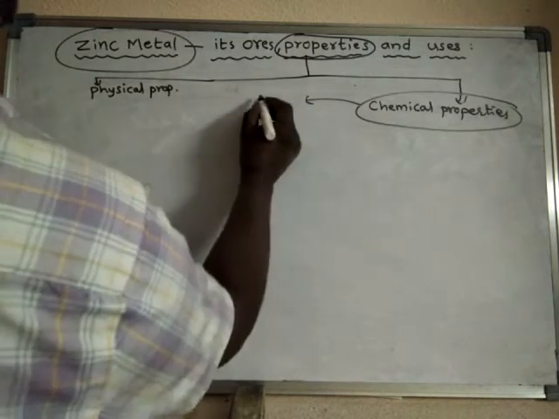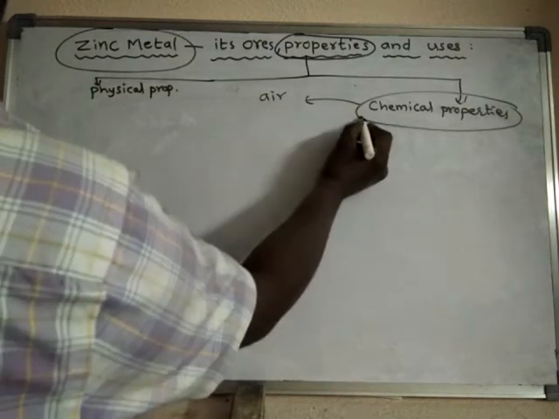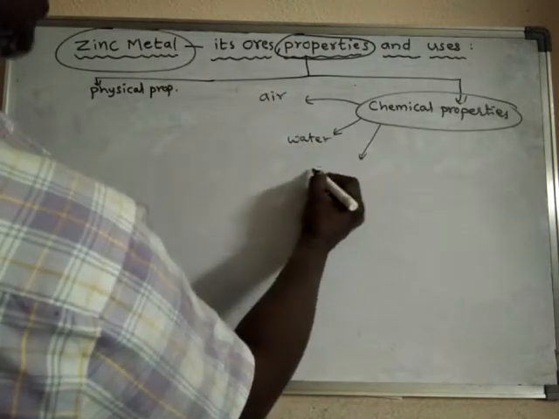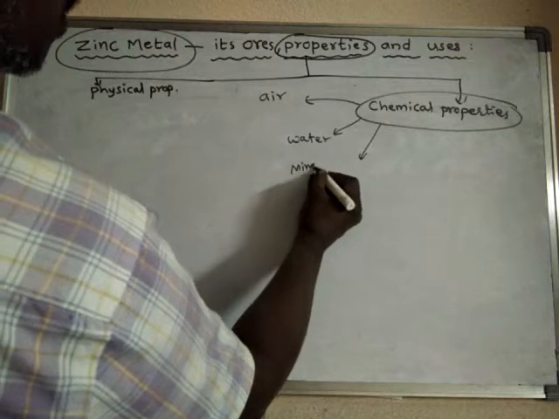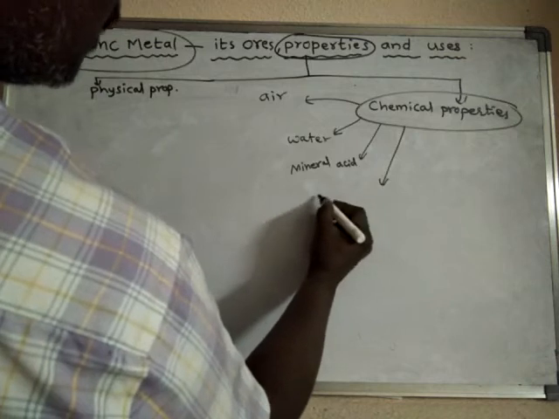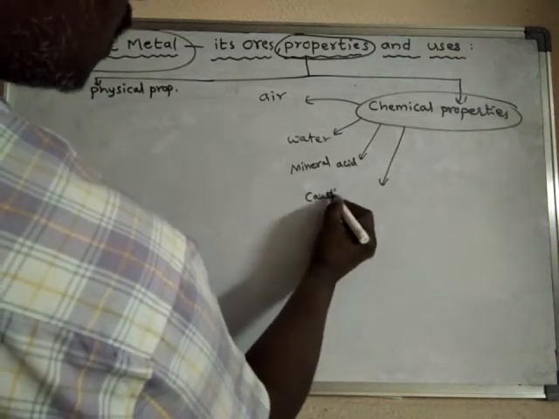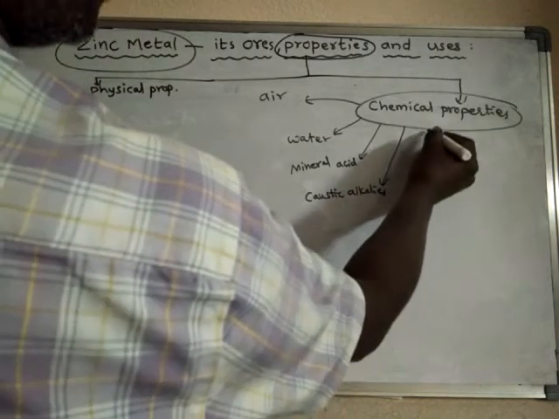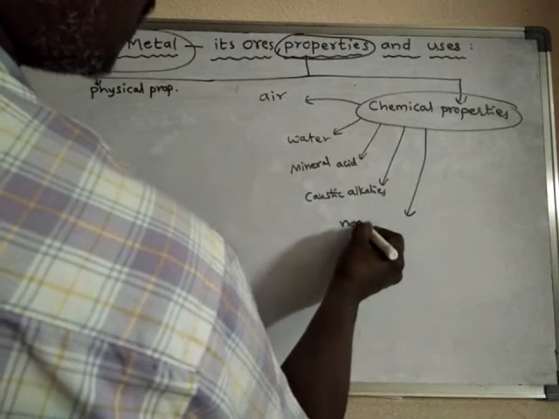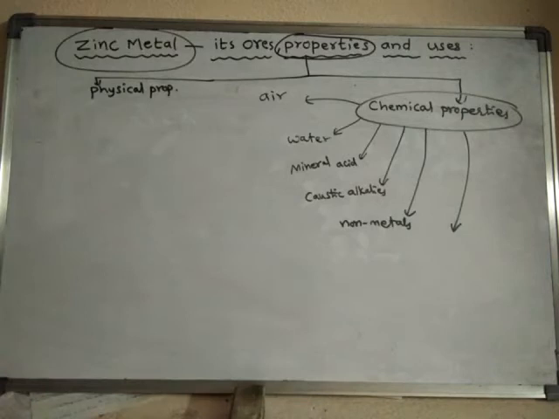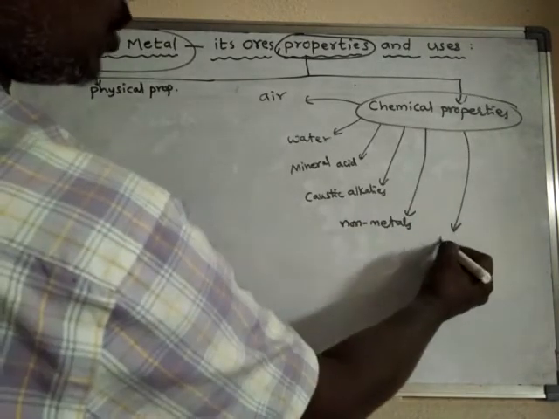So how zinc reacts with air, how zinc reacts with water, how zinc reacts with acids, mineral acids, how zinc reacts with caustic alkalis, how zinc reacts with the non-metals, how zinc acts as a reducing agent, or else how it shows the displacement reactions.